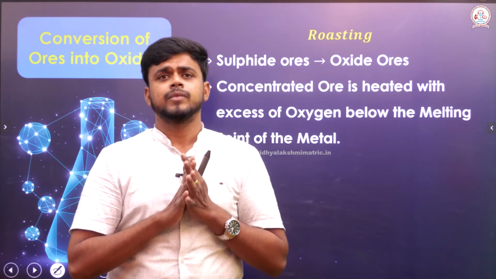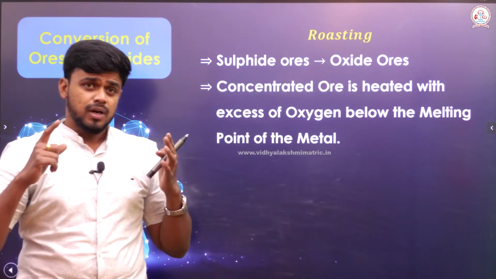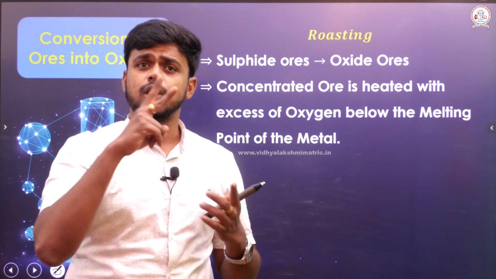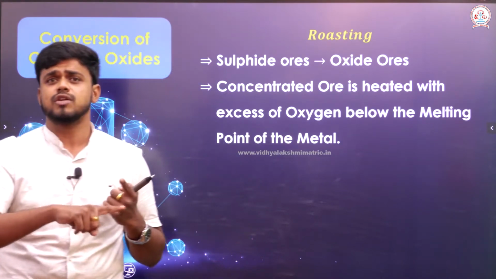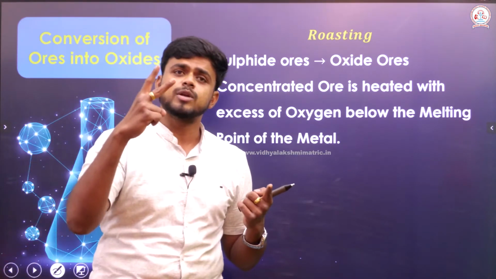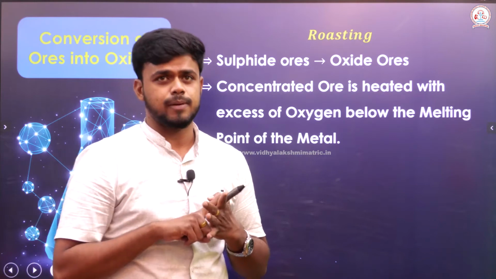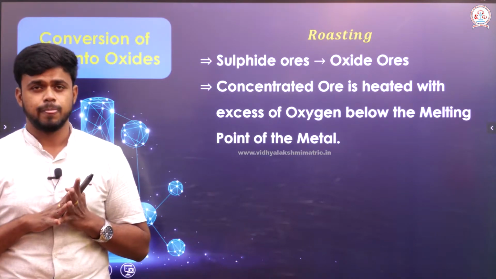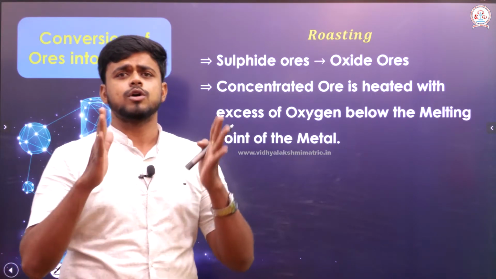Okay. The first step I told you, in the extraction of the crude metal, we have got two steps. The first step involves the conversion of ore into oxides. The second step involves the reduction of the oxide into the metal. We will look into the first step in this session. Right. Conversion of ores into its oxide.